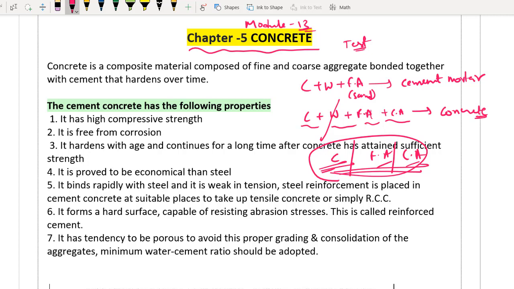So obviously if you want higher strength concrete, what is the composition which you will increase? Obviously my cement content I will increase to get higher strength concrete. Agreed or not? So there are various proportions. If you are mixing this cement, fine aggregate and coarse aggregate in various proportions, you will be getting different types of concrete based on its strength.